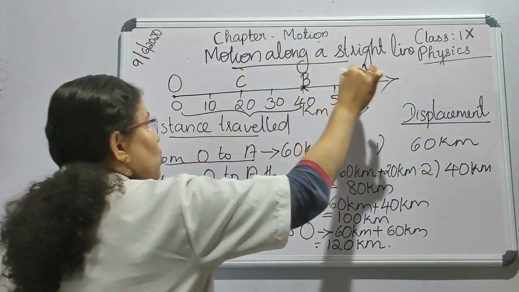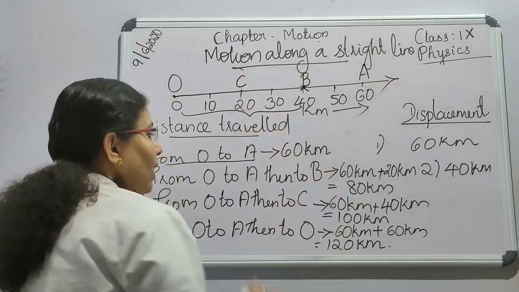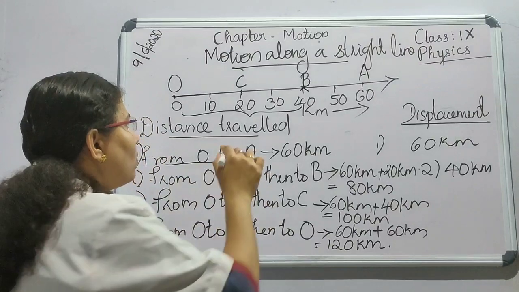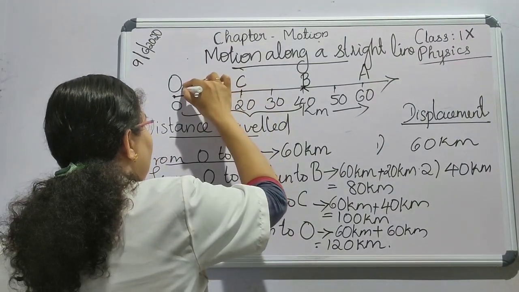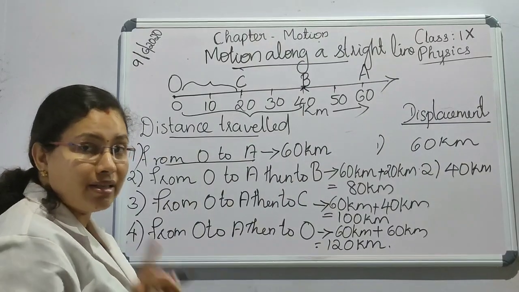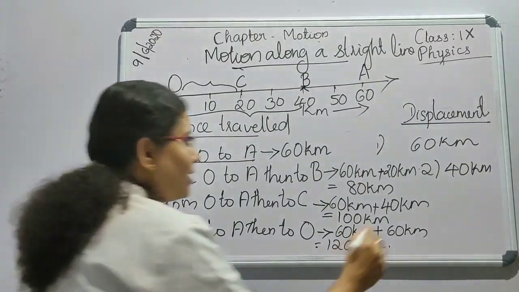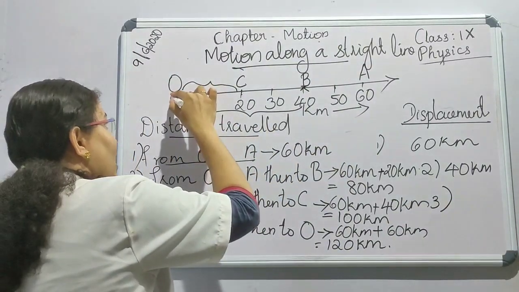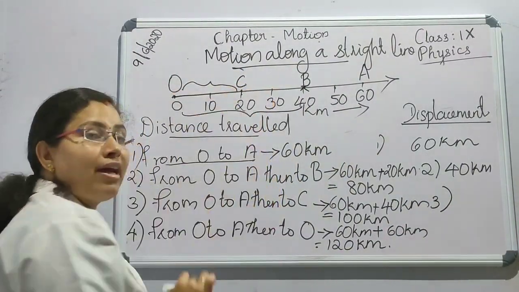From O to A then to C, the distance covered is 100 kilometers we got. Now we will be seeing this is the displacement, is it? So we can say that in the third case, what is the displacement? This is the initial position and C is the final position.